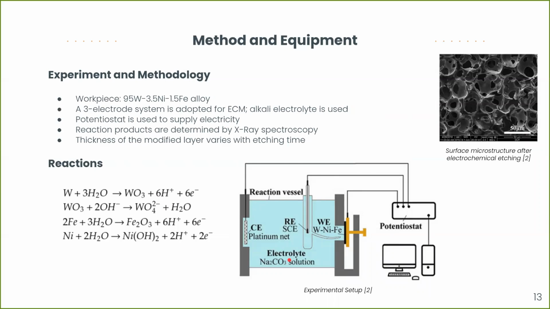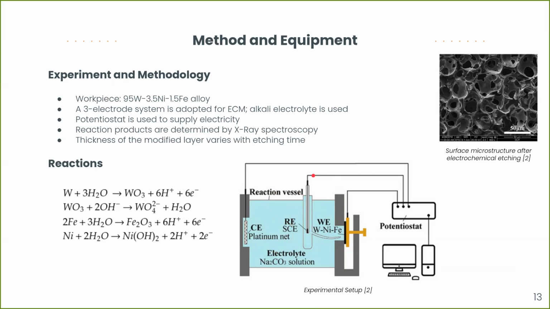Now we'll talk about the experimental methodology. As can be seen in the experimental setup, we have a potentiostat that acts as the supply for electricity, and the reaction vessel or the setup consists of a 3-electrode system. We have WE, which is the working electrode or the workpiece itself, and the workpiece that we are using for this particular analysis is a combination of tungsten, nickel, and iron. Other than that, we also have a counter electrode that is made of platinum and a reference electrode that is a standard Calomel electrode. The electrolyte used here is Na2CO3, that is an alkaline electrolyte.